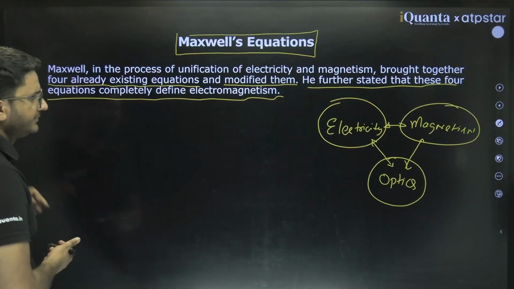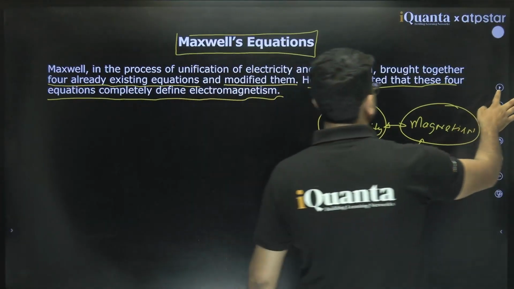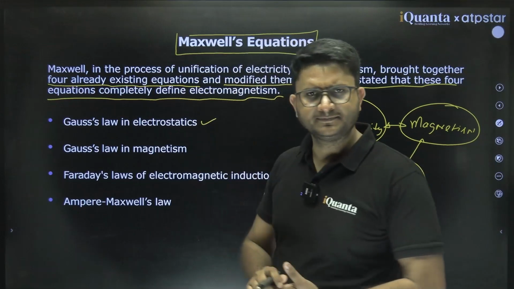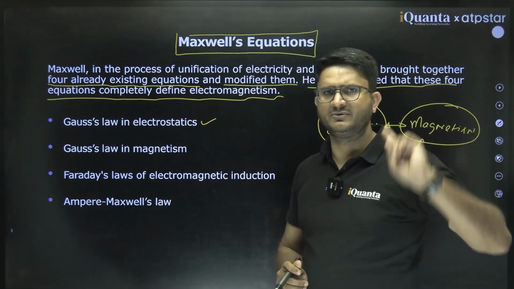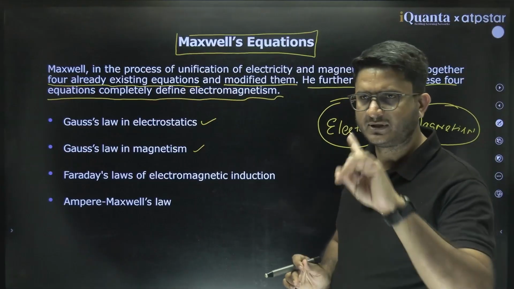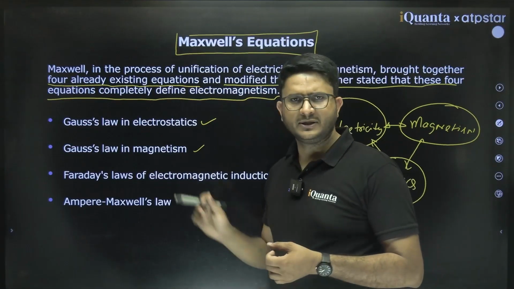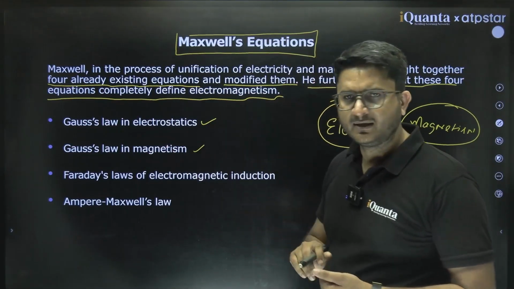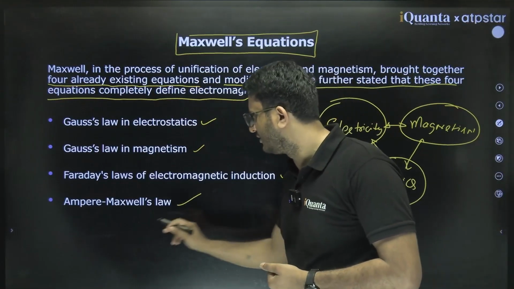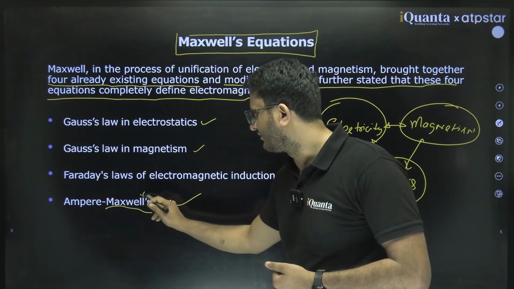And what are those four equations? These are Gauss law in electrostatics, Gauss law in magnetism, integral of B dot dA, here integral of E dot dA, Faraday law, integral of E dot dl, and Ampere's Maxwell law. Maxwell because it is modified also.